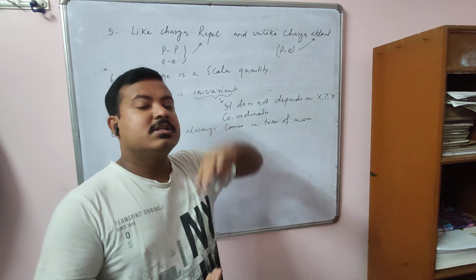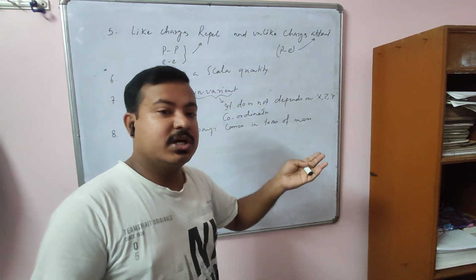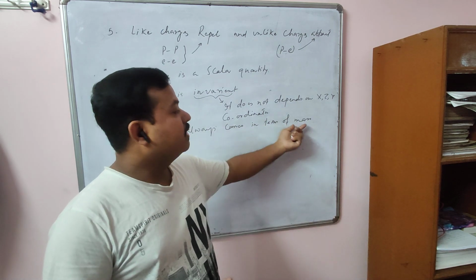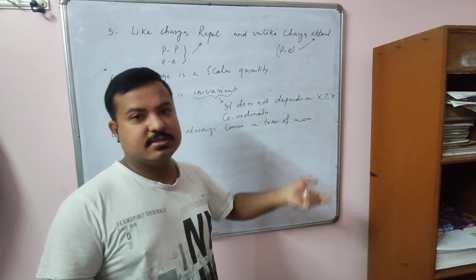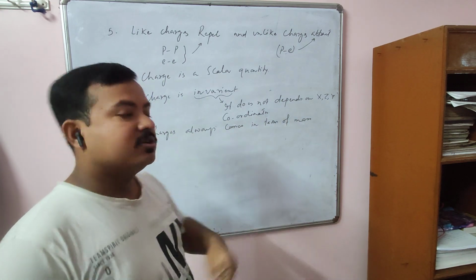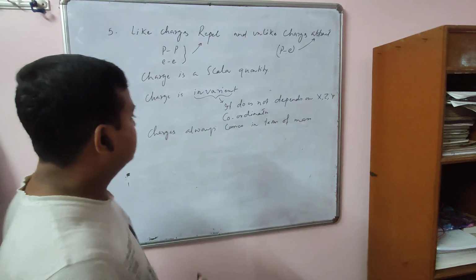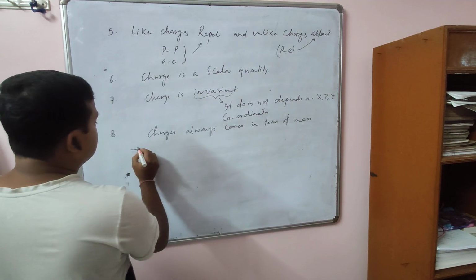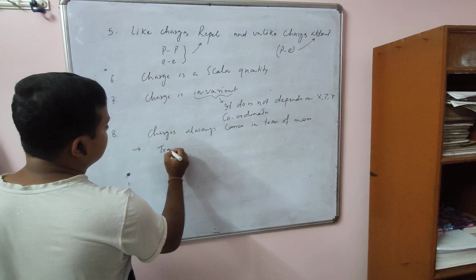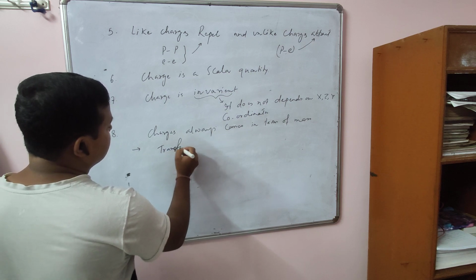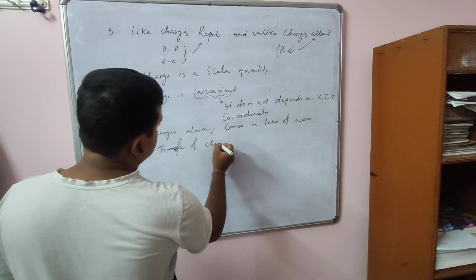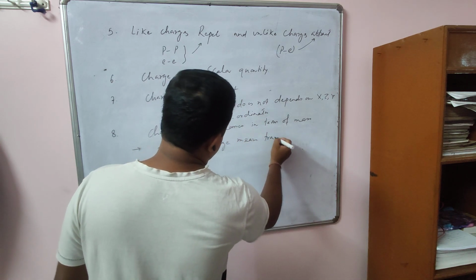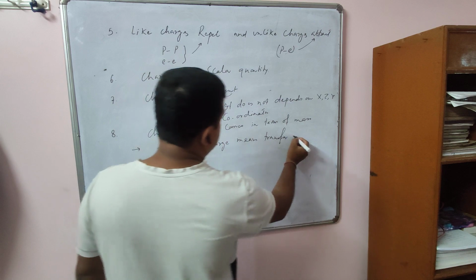If a body is positively or negatively charged, that means if we change the charge of a body, the mass of the body also changes. So transfer of charge means transfer of mass. So you can say charge always comes in terms of mass.